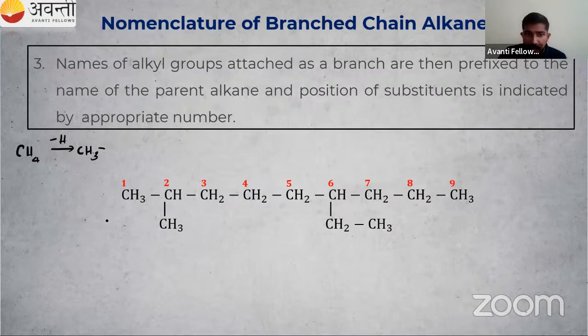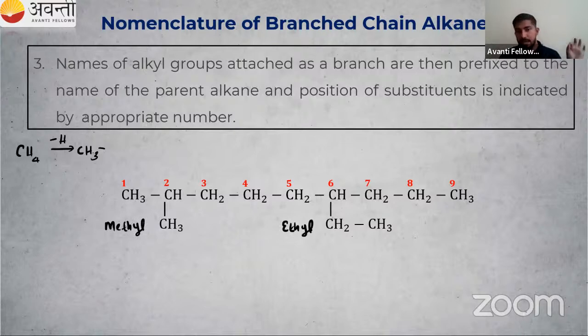Then we also have to mention the position of this branch. Okay, so here we have a methyl group. Here we have an ethyl group. So you can count the number, you can give the number to the carbon, so we will get the lowest number. We have to select that. So here in the second position, we have methyl. Then in the sixth position, we have an ethyl group.